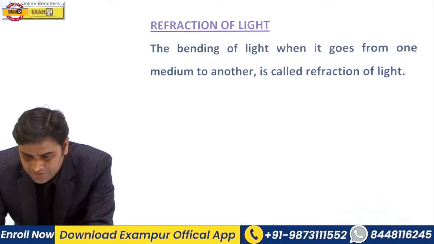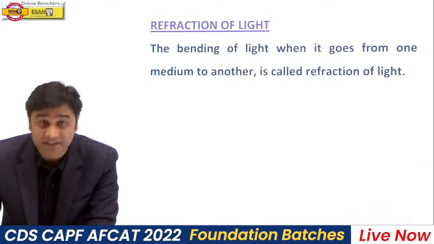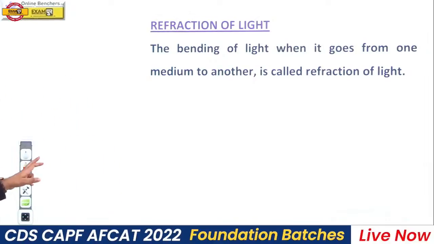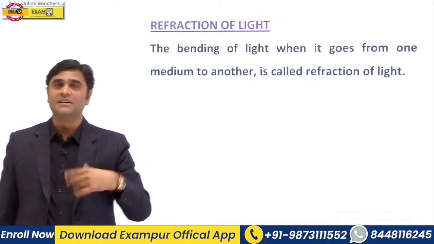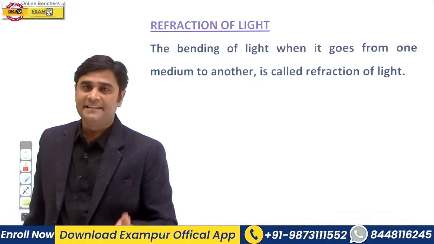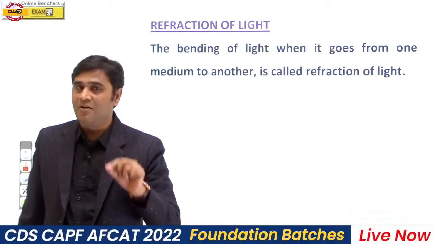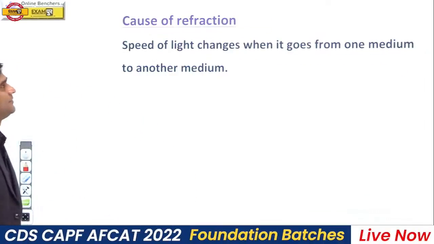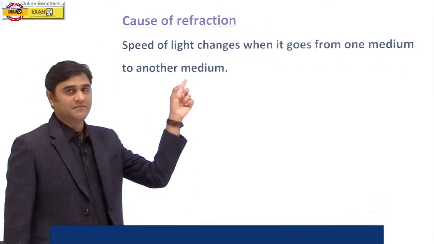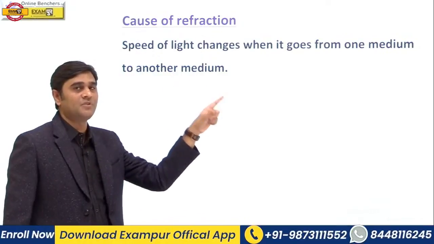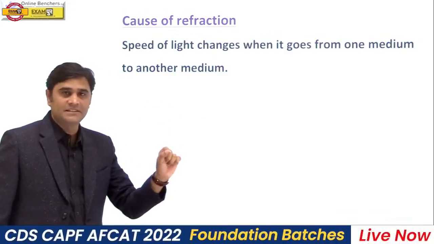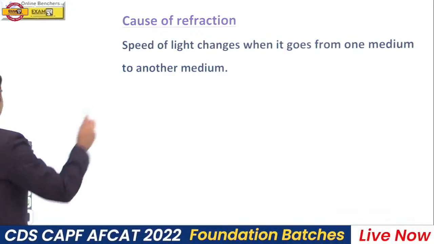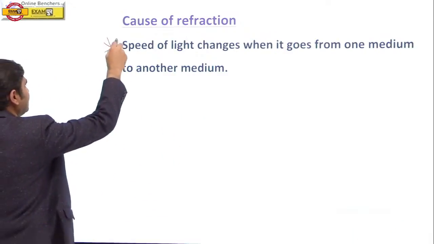Bending of light due to change in speed. Adarsh is asking, what is the basic cause of refraction? When a light ray goes from one medium to another medium, the speed of light changes. This is the basic cause of refraction. This is very important.